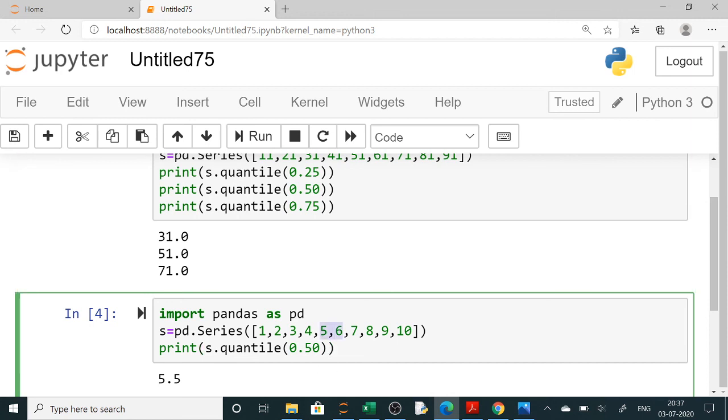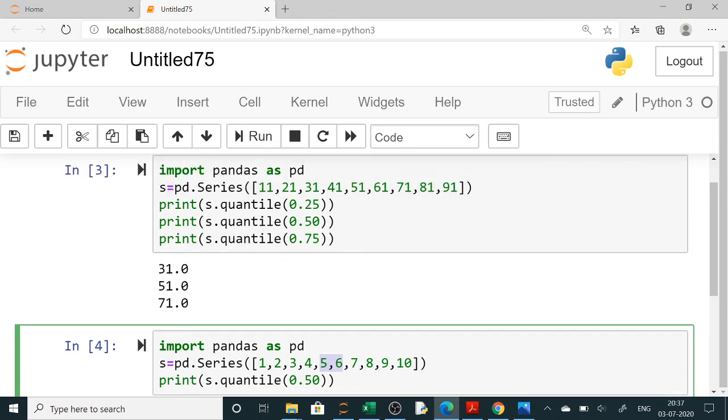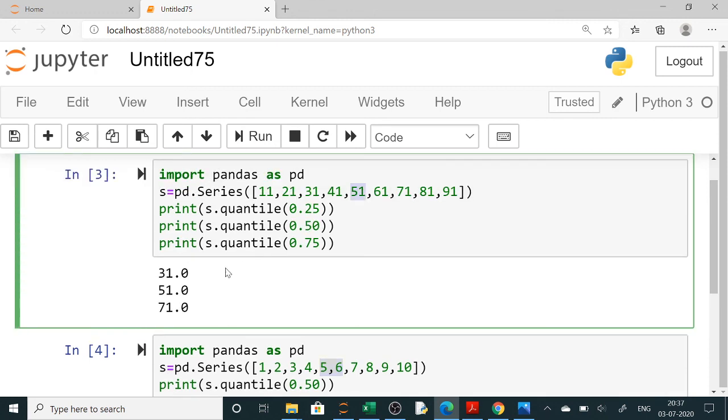So here I have run this program. The answer will be the average of 5 and 6 if it is even numbers and two values are there. If one value is there, no problem, directly you can write the answer. This type of questions have been asked in the board exam. So you solve as much as you can, and if you have any doubt, you write in the comment section.